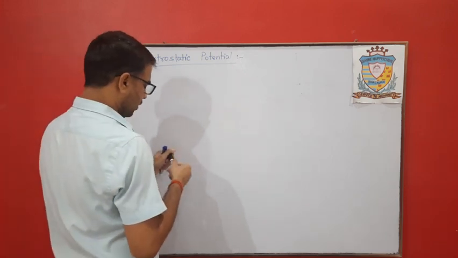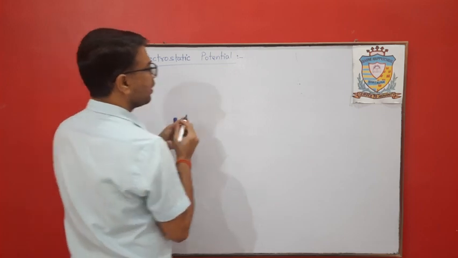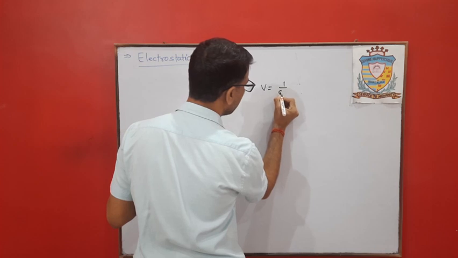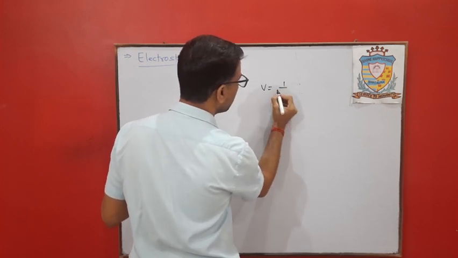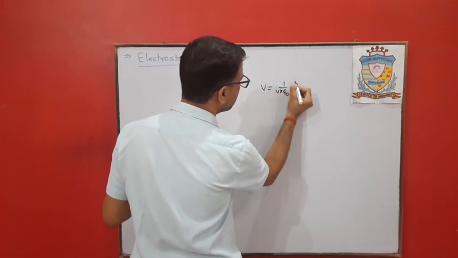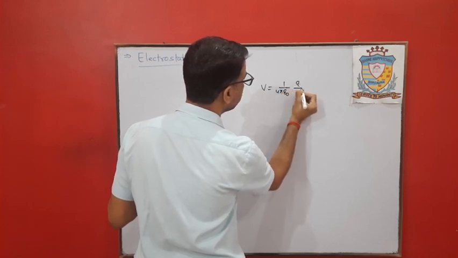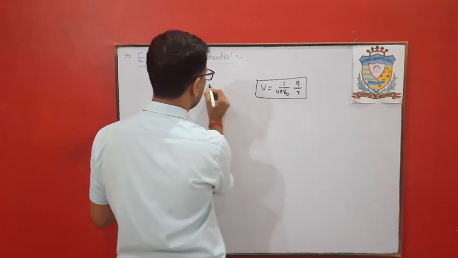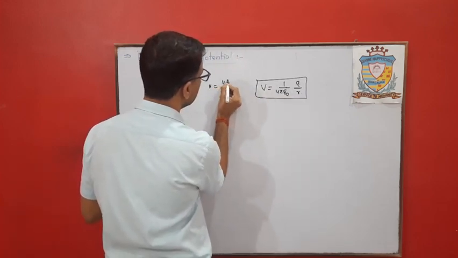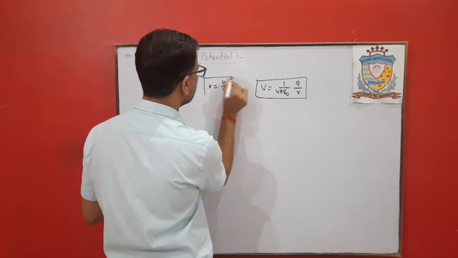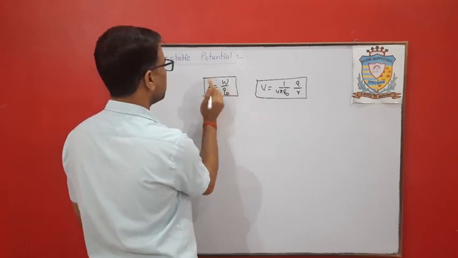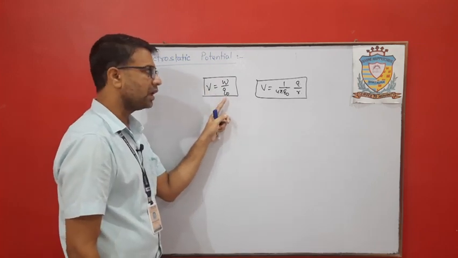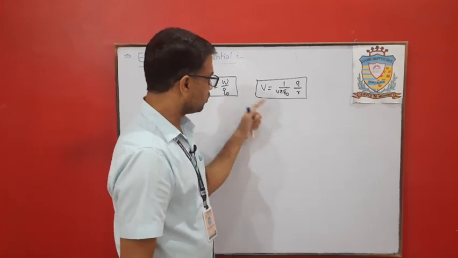The formula for potential we will derive in the next class.